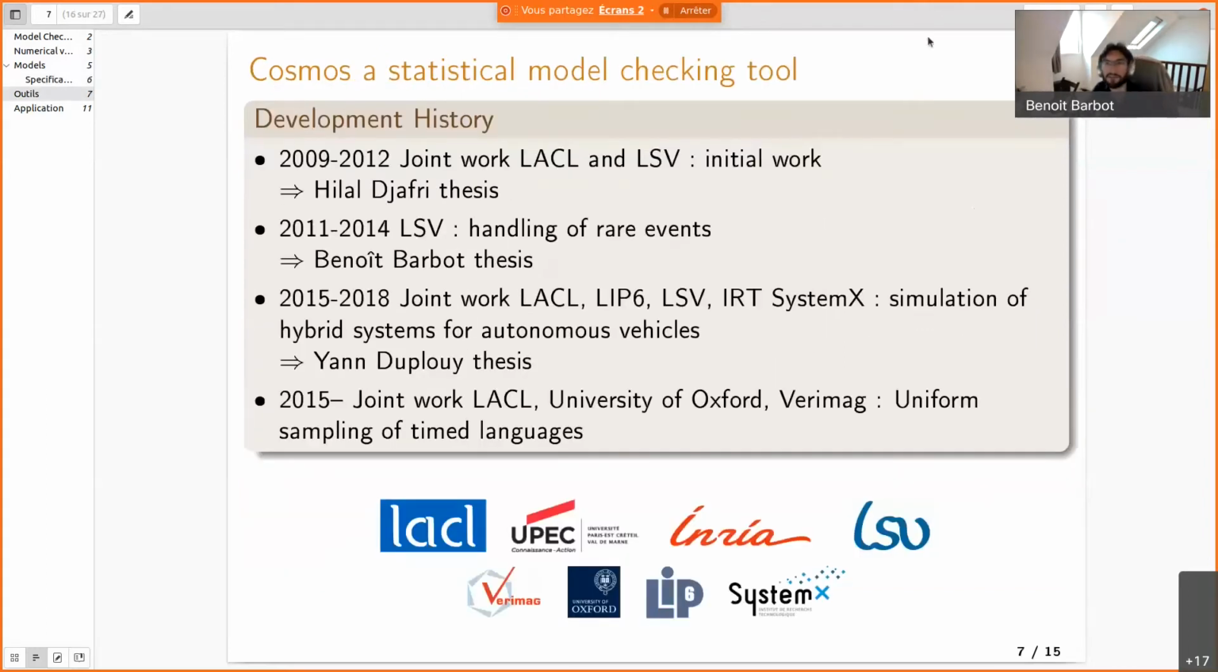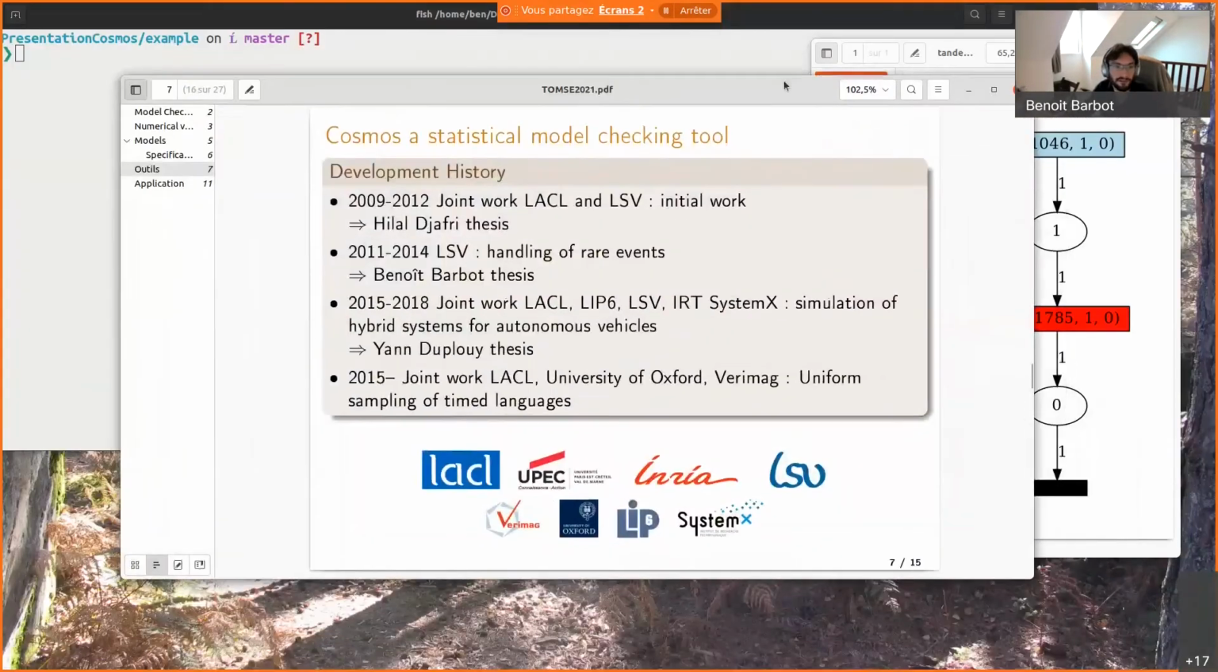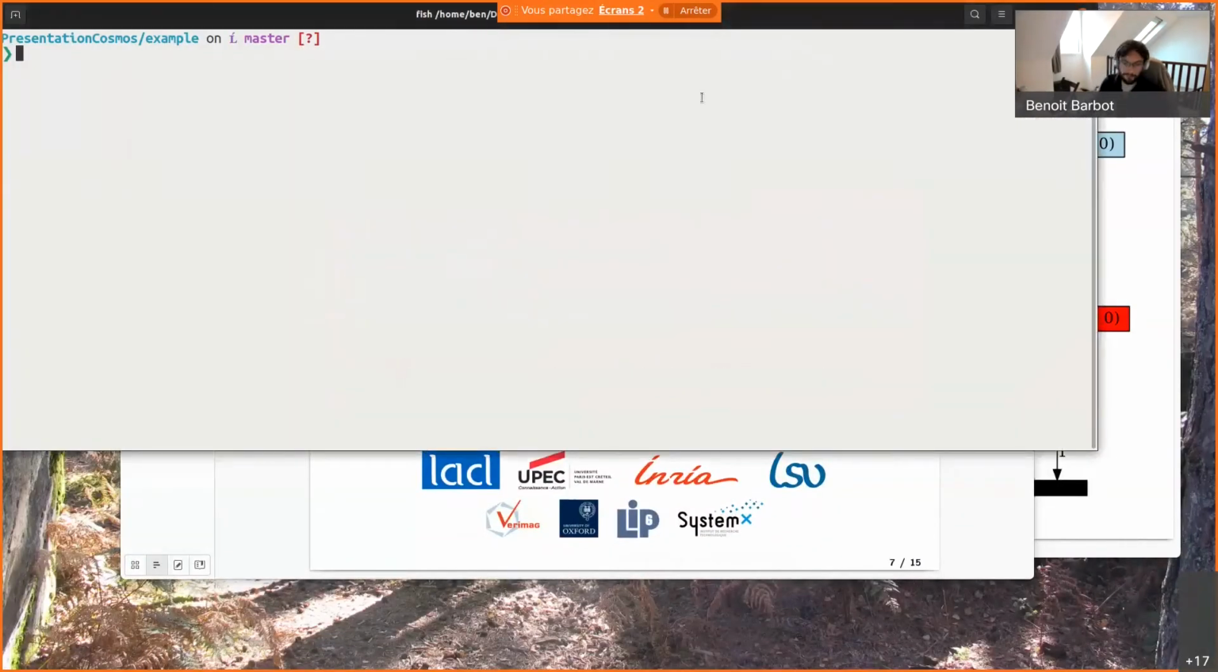Okay. So now I will start to make a demonstration. When we start, we can run Cosmos. It's a command line tool that runs on Linux.